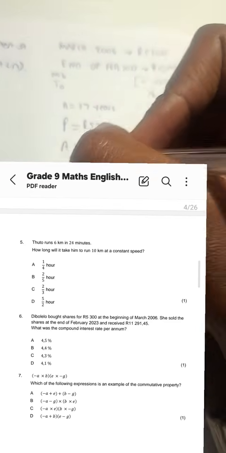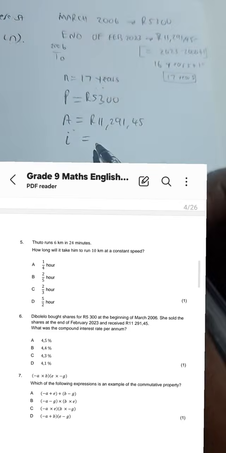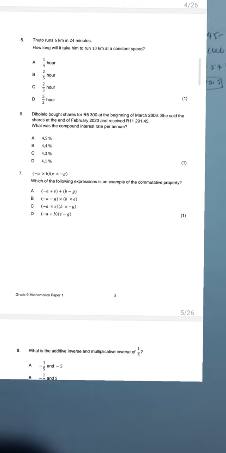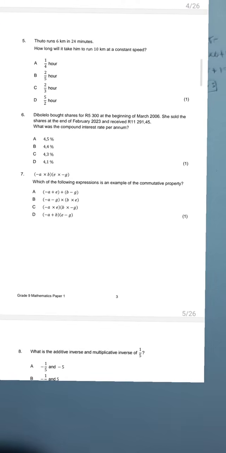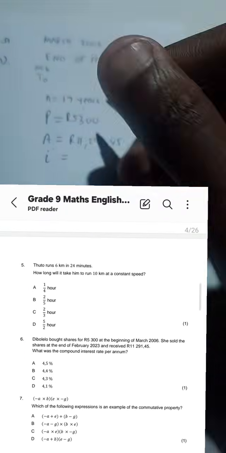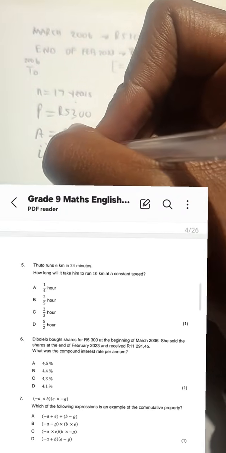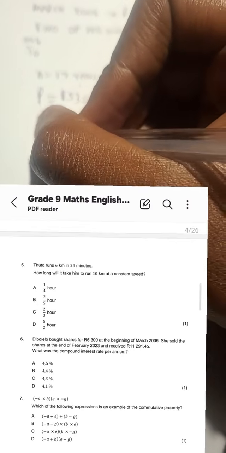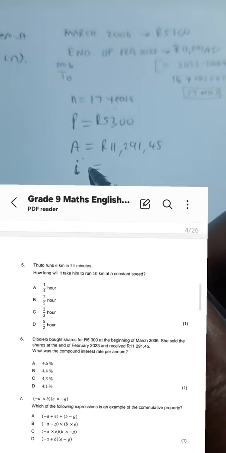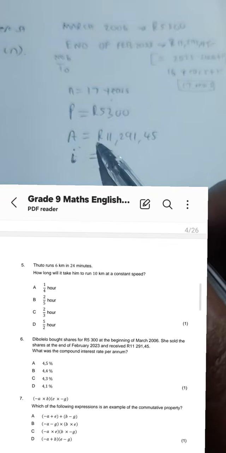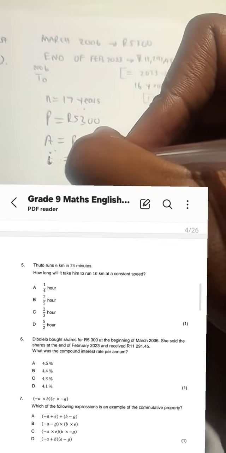And then i is what we need. They are asking us in the question, what was the compound interest rate? The compound interest rate, small i.